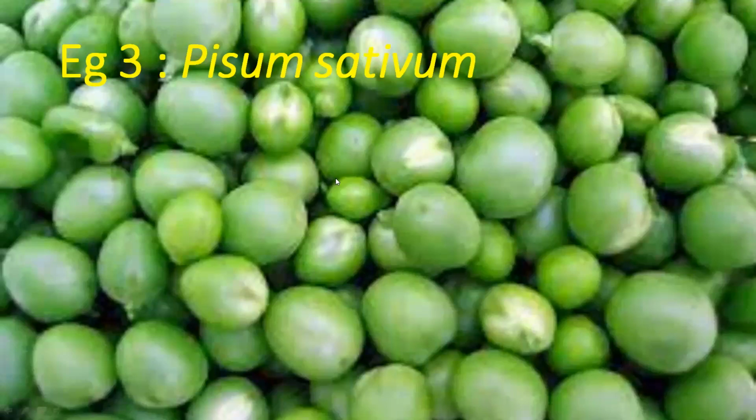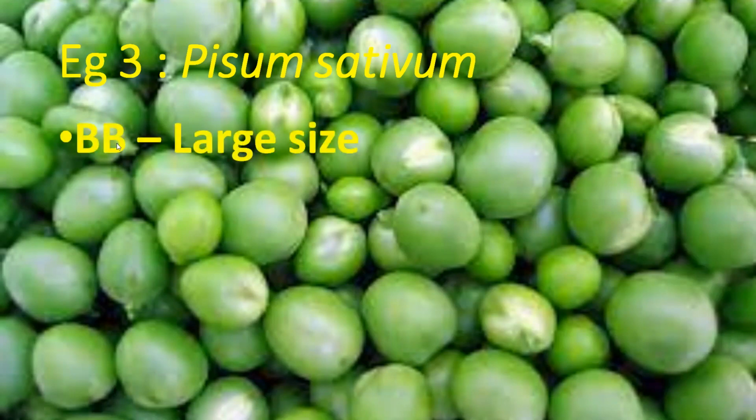Next is Pisum sativum, that is peas. What can you see in this picture? Are they all of the same size? No. Some are big, some are small, and some are intermediate. So this is what was found in Pisum sativum. BB stands for large size: a gene denoted as capital B for large size, and small b for small size.